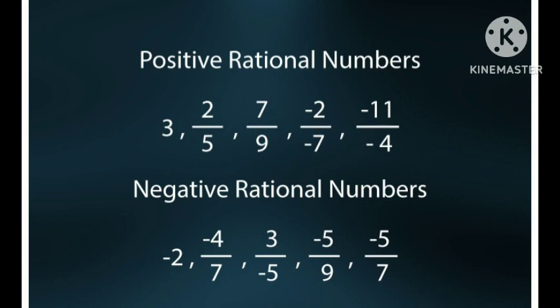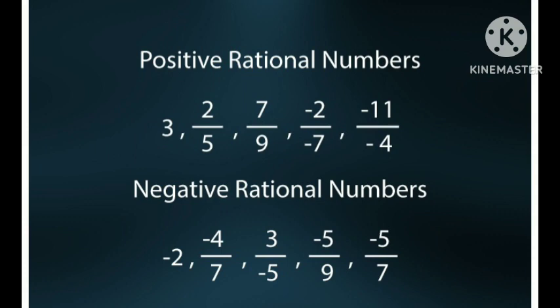There are positive and negative rational numbers as well. And as the name itself suggests, positive rational numbers will be of the fraction form with either both numerator and denominator in positive form or both in the negative form. Example, minus 5 by minus 7 or 6 divided by 4.